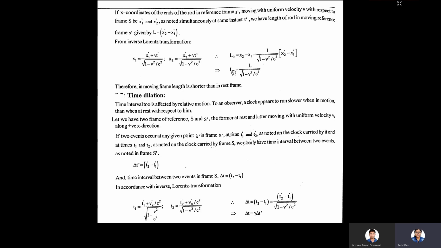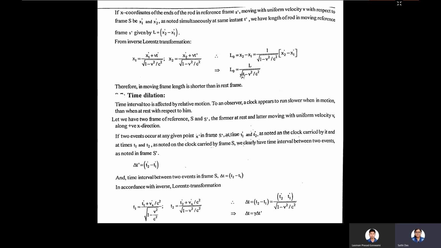The length of the rod will be the same, because the train velocity is not comparable to the velocity of light. But suppose you are in a train moving with a velocity comparable to light, and you measure the rod you measured at rest. The length of the rod will change.